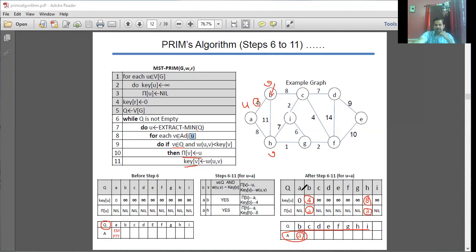Excluding A, among the remaining vertices, the key values are 4, infinity, infinity, infinity, infinity, infinity, 8, infinity. I should not consider A again, right? It has been done. So I should choose the minimum, so U is equal to B. I can show this in the next stage.